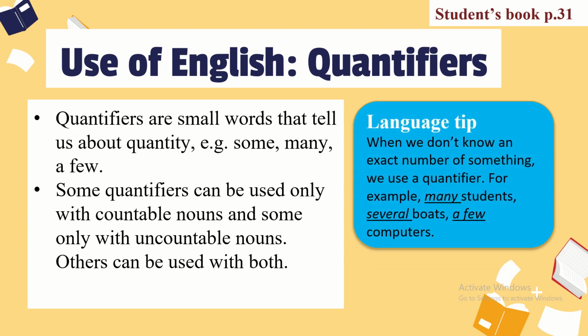The language tip says, when we don't know an exact number of something, we use a quantifier. For example, many students. When we don't know the exact number of students, we can say there were many students in the cafeteria. Several boats. A few computers. There were a few computers working in the computer lab. So see, when we do not know the exact number of something, we use these quantifiers. These quantifiers are some, many, a few, and then there are many more.